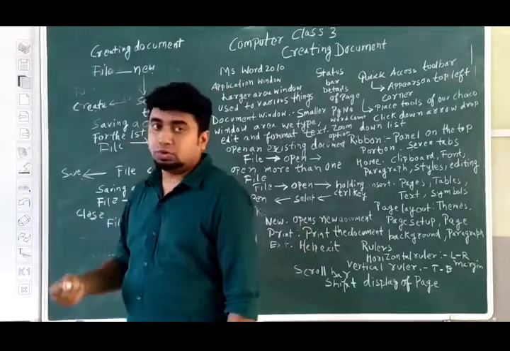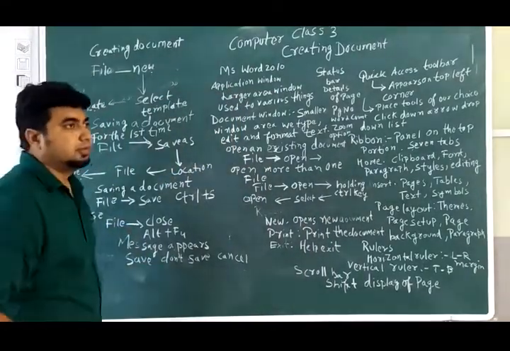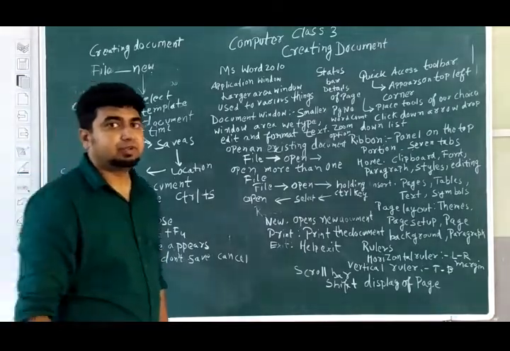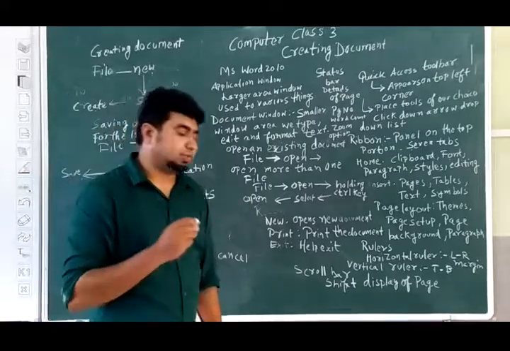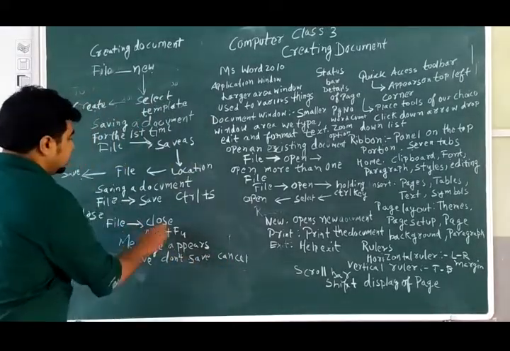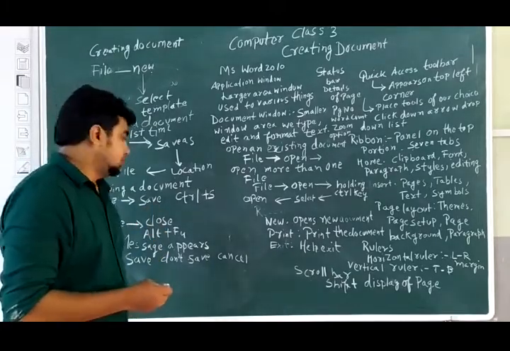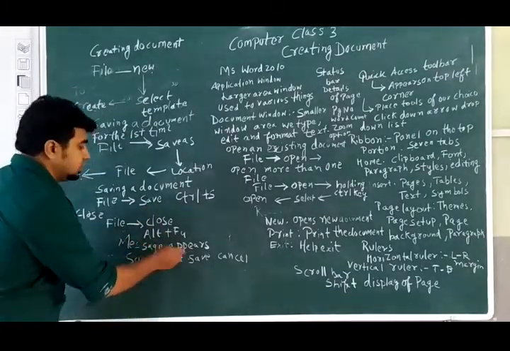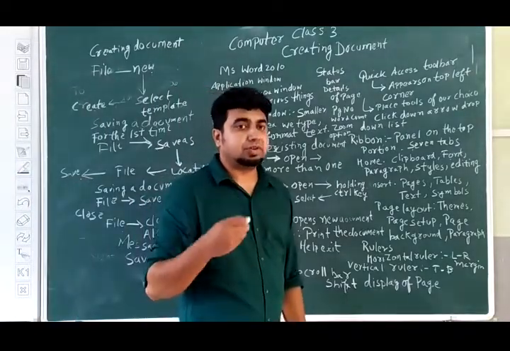Closing. How to close a document? When you close the document, you go again to the File menu. We have discussed that the File menu contains many different kinds of options. So go to File, then the Close option. When you click on File and Close, a message appears.